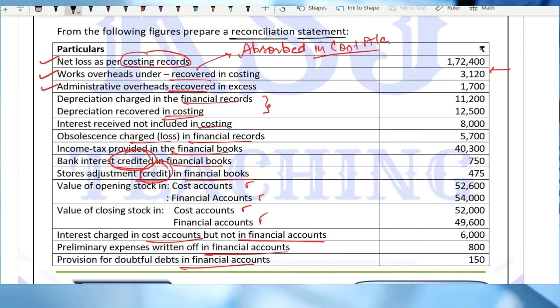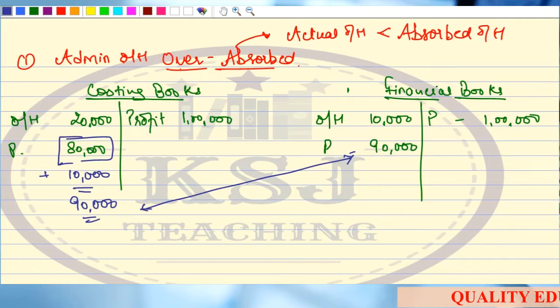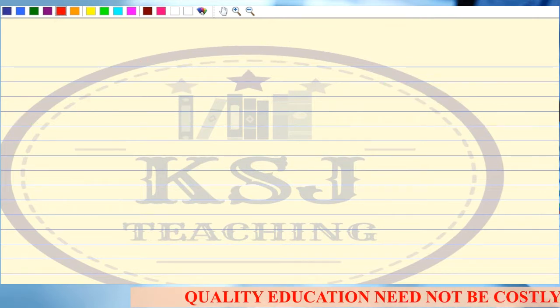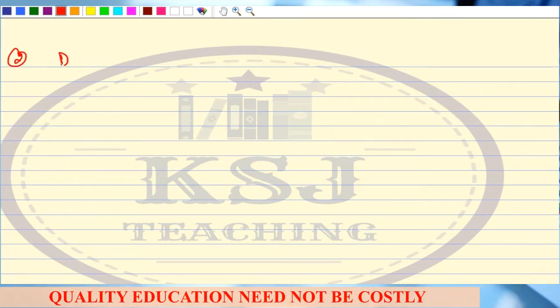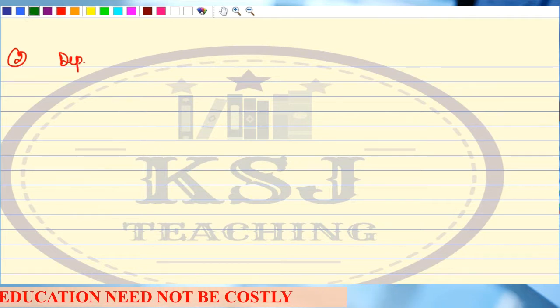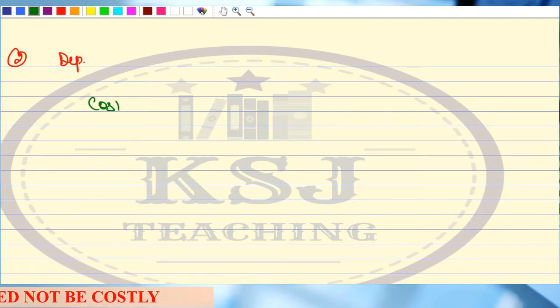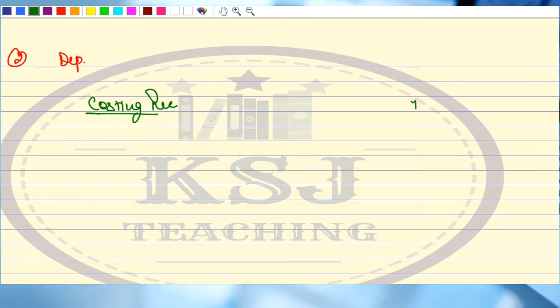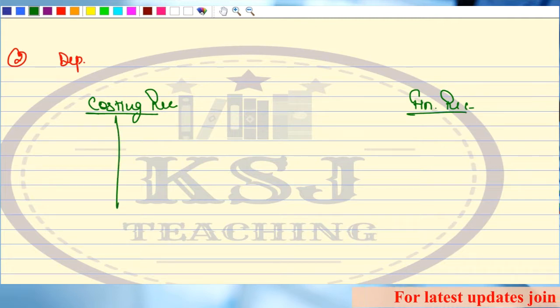That means in costing you are charging over depreciation. So this is my costing records and this is my financial records.